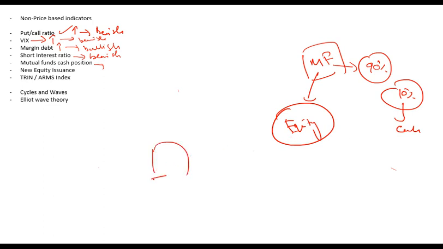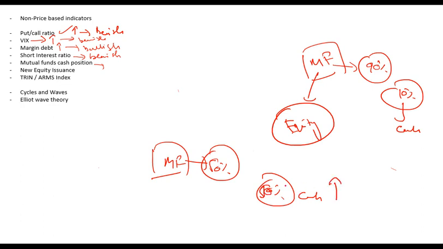Let's say after some time this mutual fund has reduced investment in equity. It is only investing 50% in equity and keeping 50% as cash. So that means cash position has increased. If cash position has increased, that means it has reduced investment in the market. And when it has reduced investment in the market, that is a signal that it is expecting the market to fall. So when mutual funds cash position increases, that is a bearish signal.